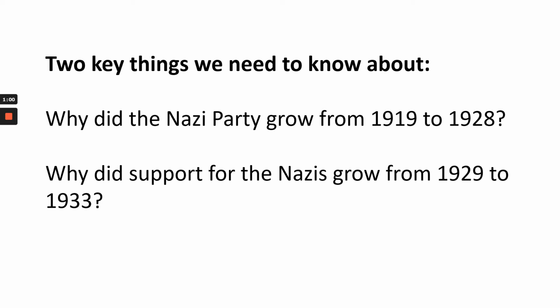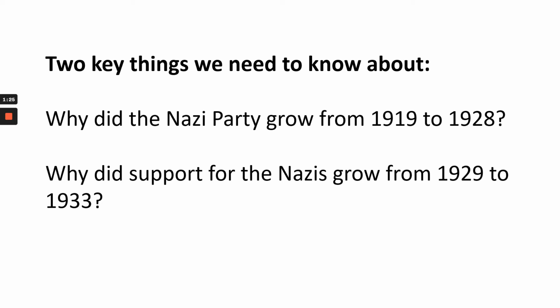And then we've got a second question. Why did support for the Nazis grow from 1929 to 1933? And the reason we've divided this into those two questions is because things changed dramatically in Germany after 1929. 1929, as of course we should know, is the Great Depression after the Wall Street crash. And why 1933? Well, that's the year in January when Hitler became the Chancellor.